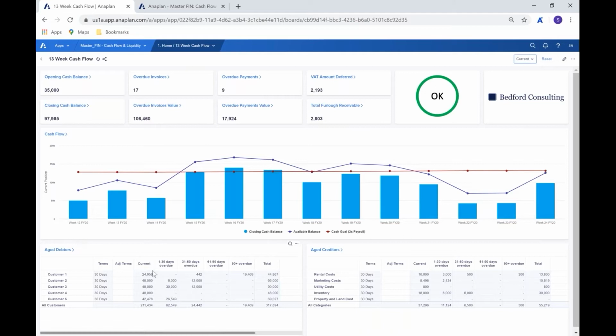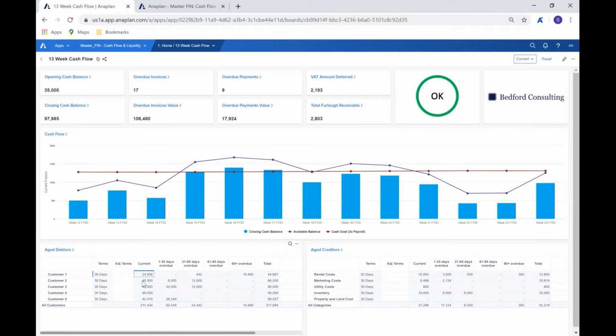So if we look on the cash inflows initially, let's look at our aged debtors. So looking here at the aged debtors, what we can see is that we have a breakdown by customer. So initially looking by all customers, we're able to see that we have the 30 days that we expect, because we saw that through the general parameters. And as we saw through those general parameters, we also have the option to adjust those terms so that for any specific customer, we can change this to be a different payment term if we want to.